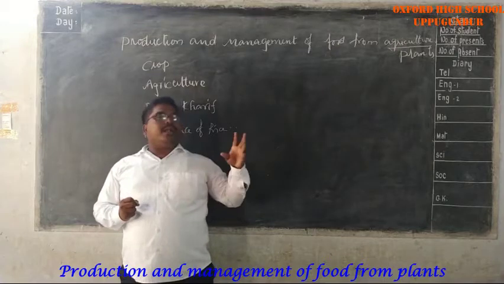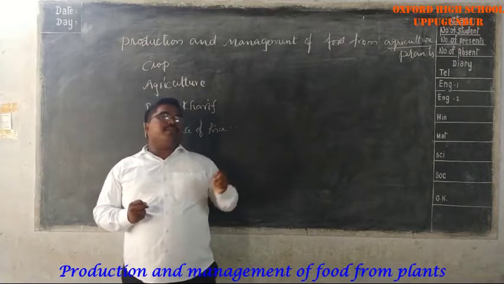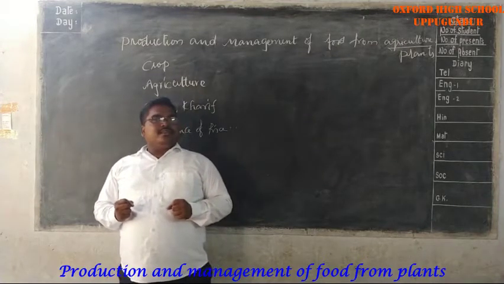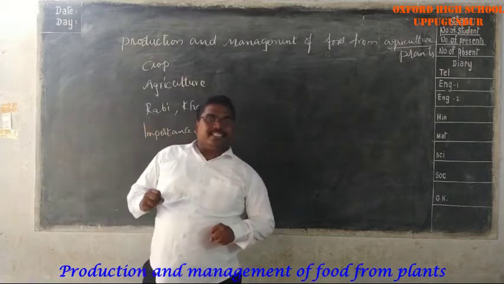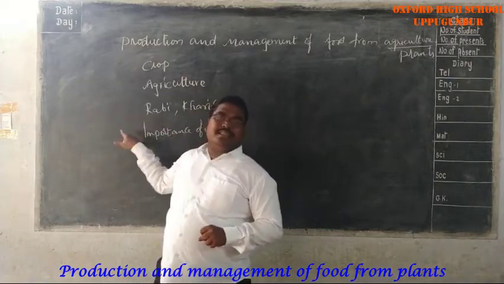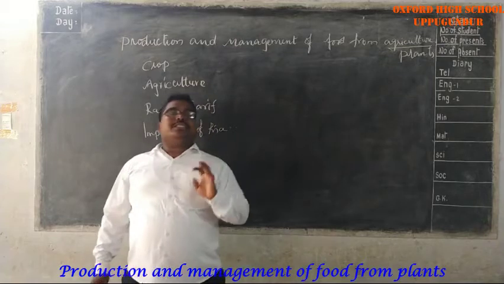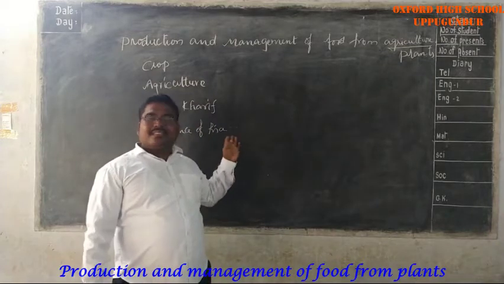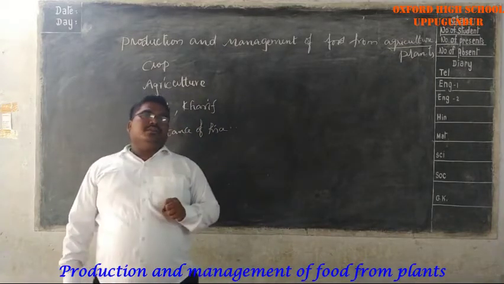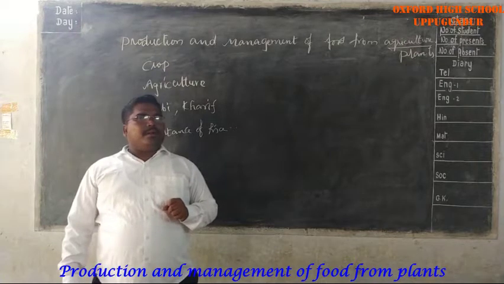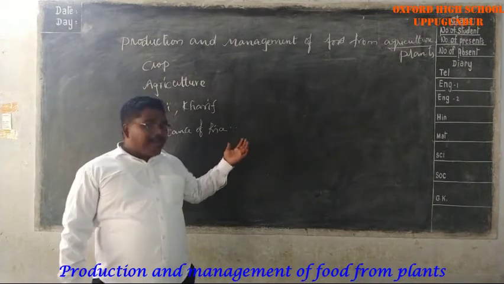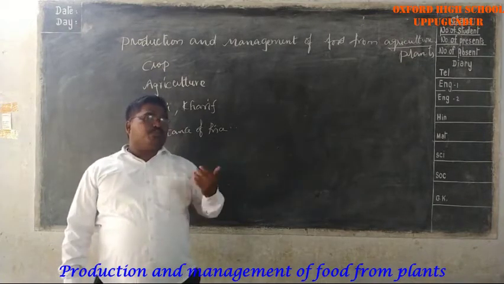We mainly depend on food from plants for our energy. From which plants do we especially take paddy, that means rice, as our food? Yes or no? So paddy has supreme importance.